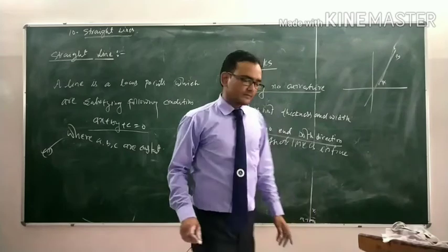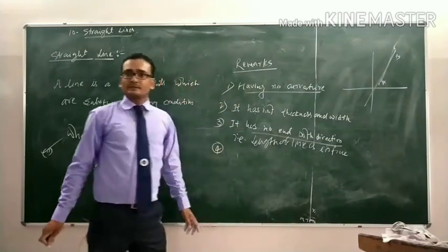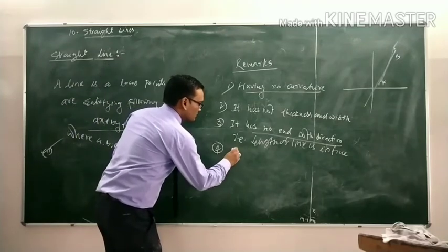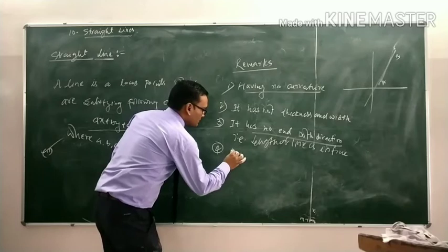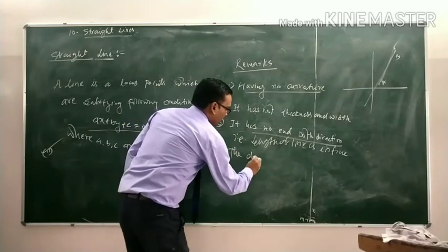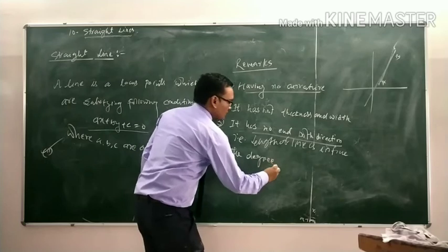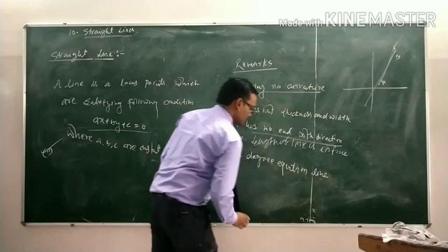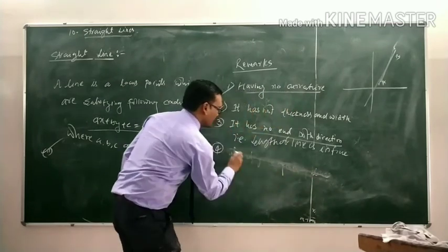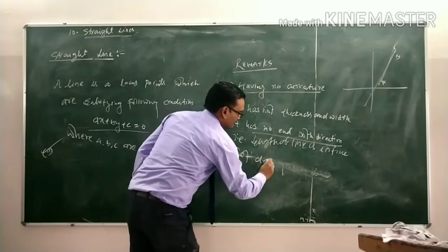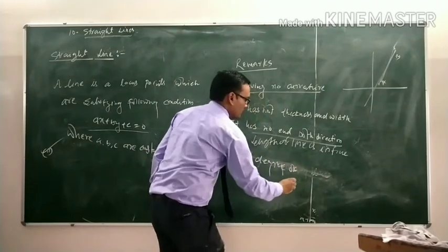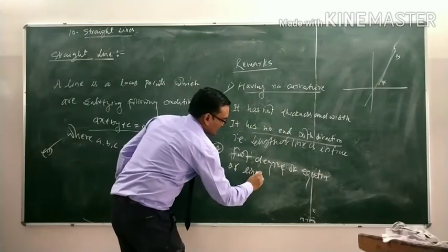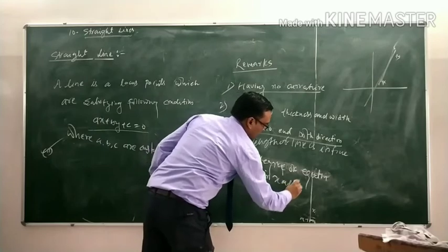And fourth is the degree of the equation of a line.